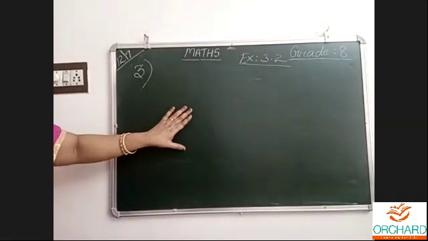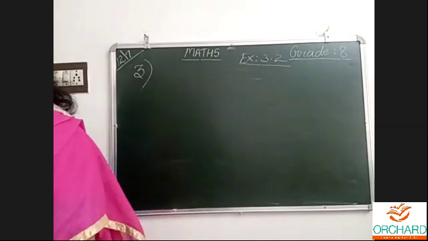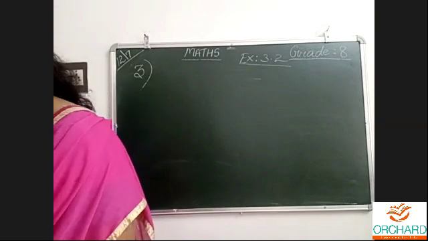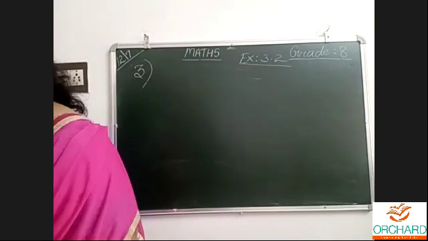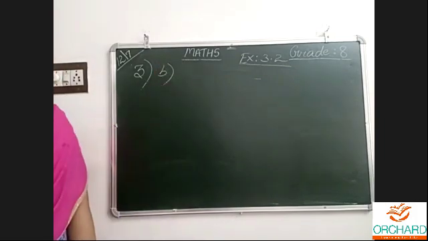Find the square root of the following. A and B, two sums are there. 3B I will do, and 3A you will be doing. For the example sum and all, refer to the textbook, okay?